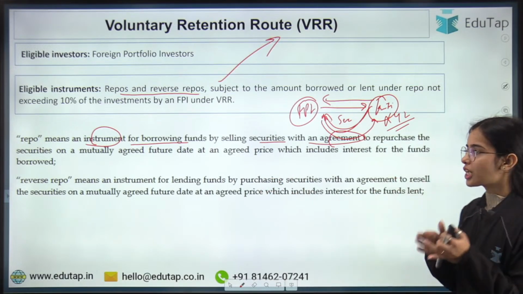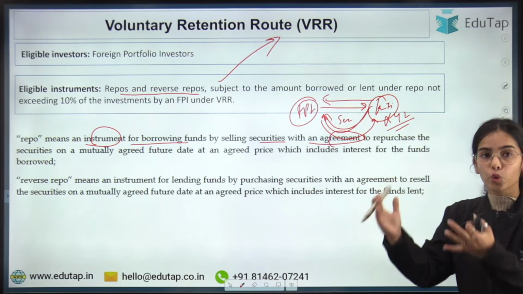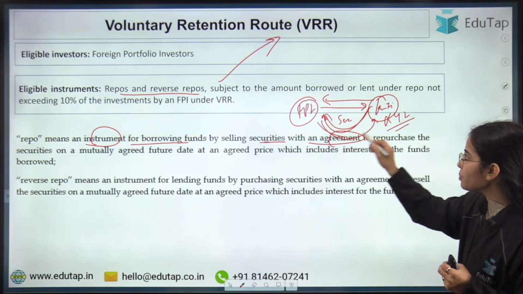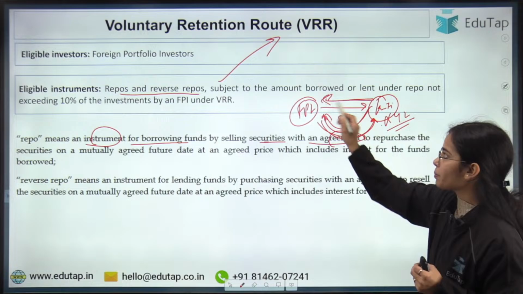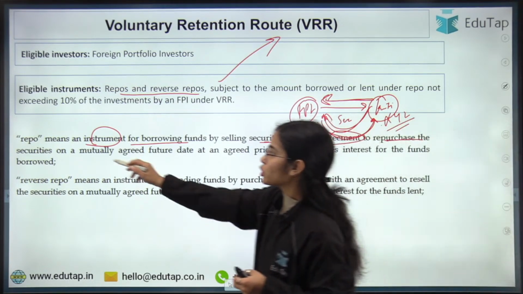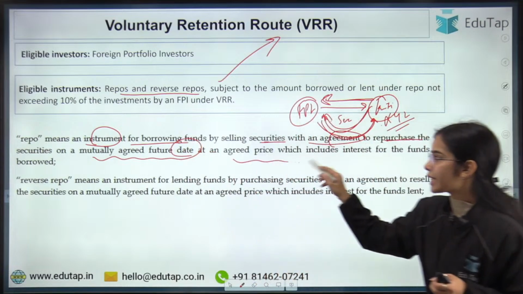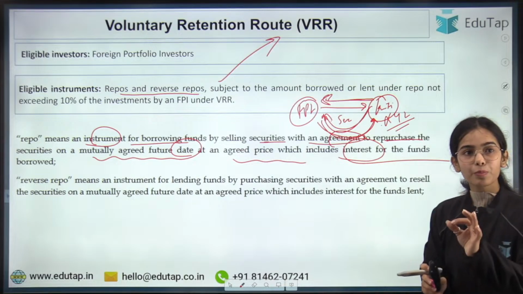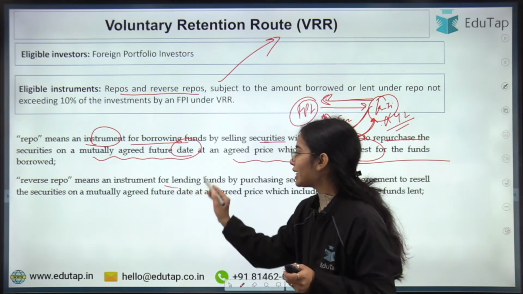So I will repurchase the security on a mutually agreed future date at an agreed price which includes the interest for the funds borrowed.